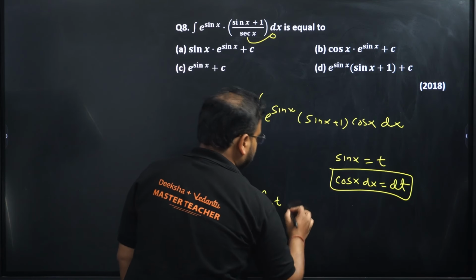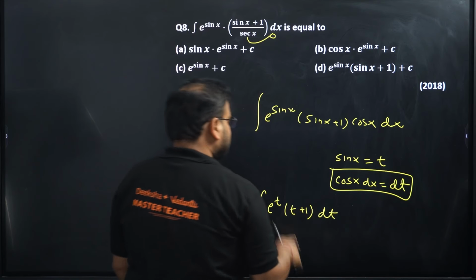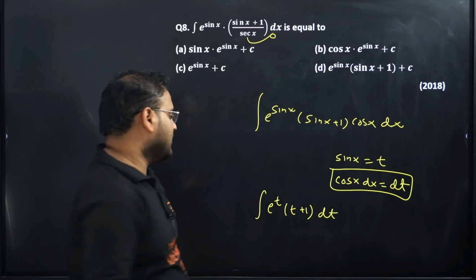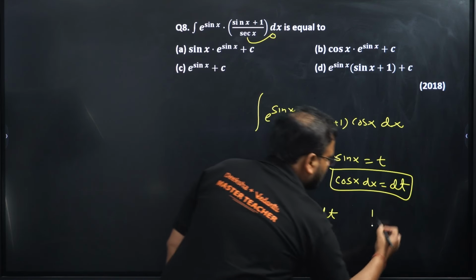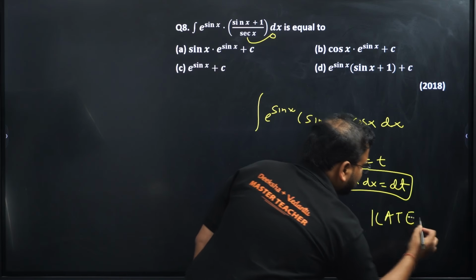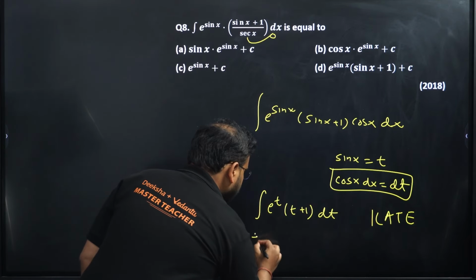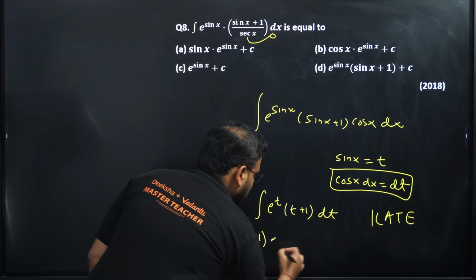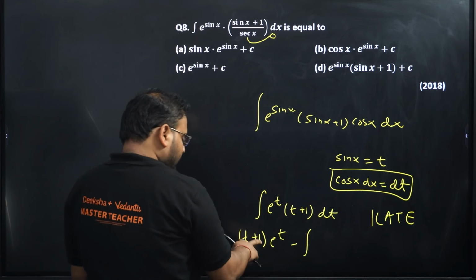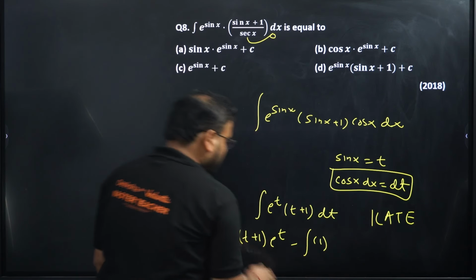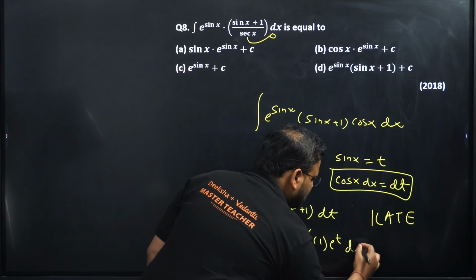e power t into t plus 1 dt. This is nothing but an application of by parts. We all know how to solve it. ILATE is the preference order. Algebra has the preference over exponential function. So algebra will be kept as it is, t plus 1. Integrate the exponential function e power t as it is, minus the integration of the derivative of t plus 1, which will be nothing but 1, and e power t remains as it is with dt.